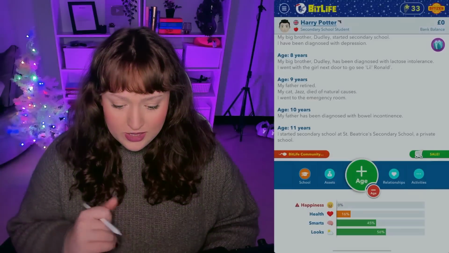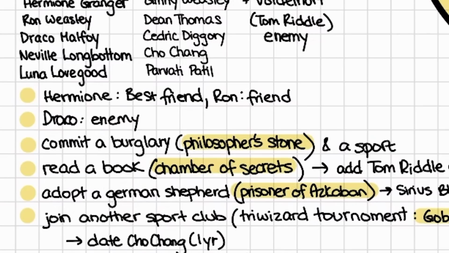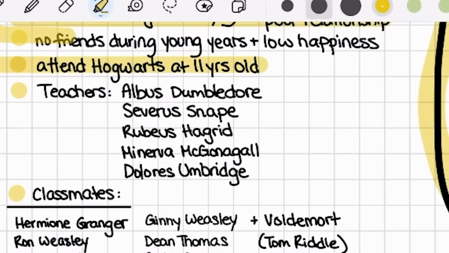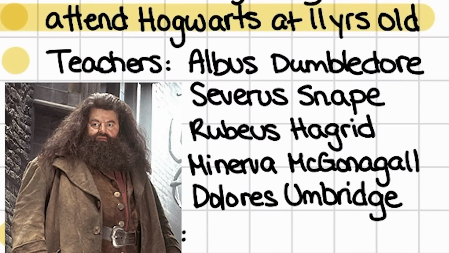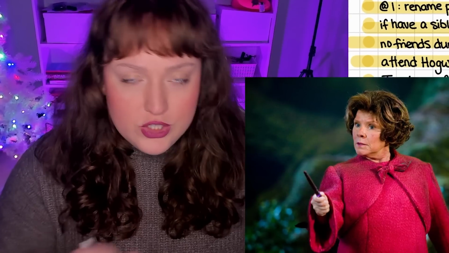We're officially in secondary school. Philosopher's Stone is first year. Yeah, so we do have to join a sport to represent Quidditch. For teachers, we have to create Albus Dumbledore, the headmaster, Severus Snape, Rubeus Hagrid, Minerva McGonagall, and Umbridge comes later.